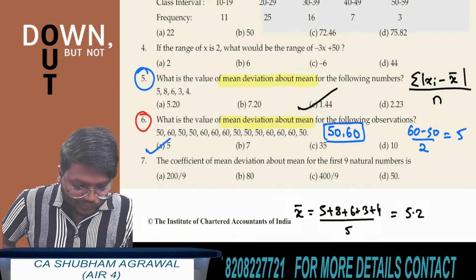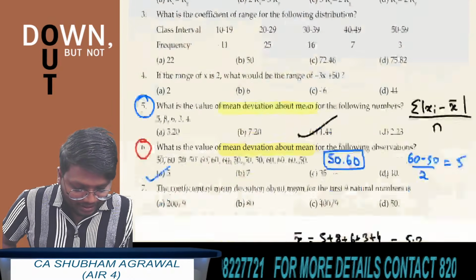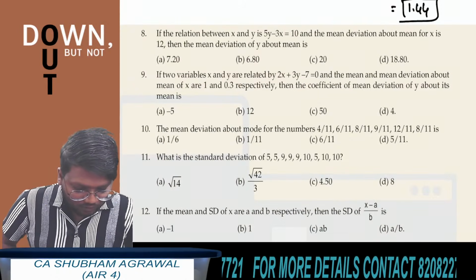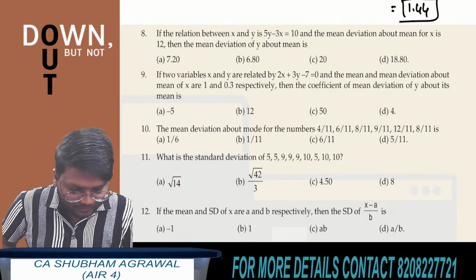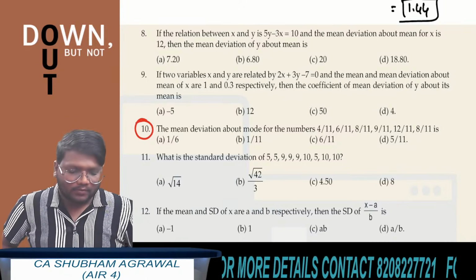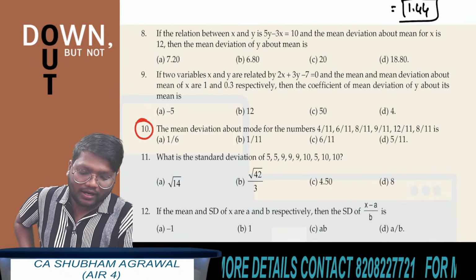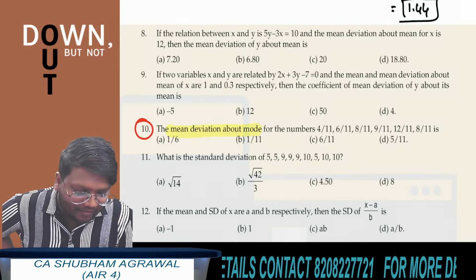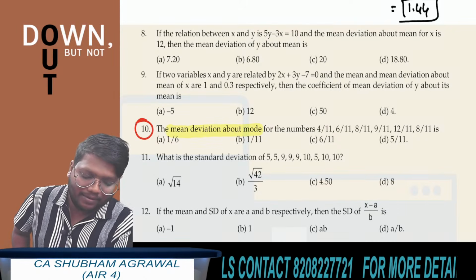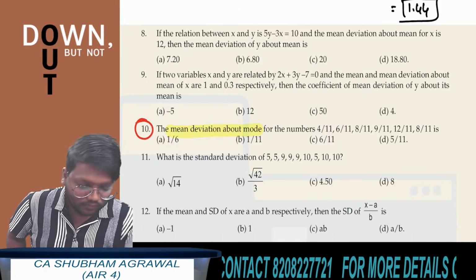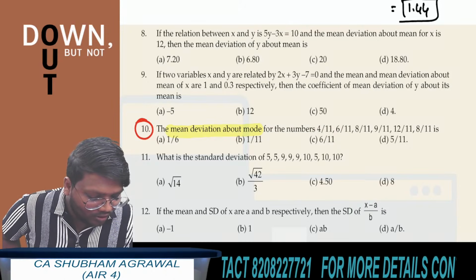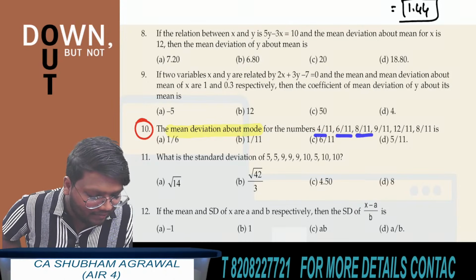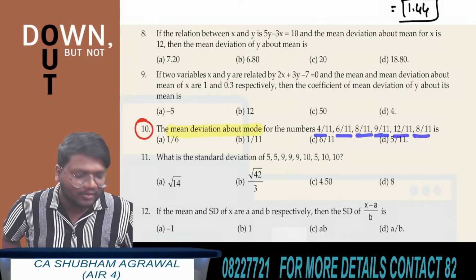Now, see, you can solve question number 10. All of you quickly try this question number 10. In this question, you have to find mean deviation about mode. The values of the observations are 4 by 11, 6 by 11, 8 by 11, 9 by 11, 12 by 11, 8 by 11.